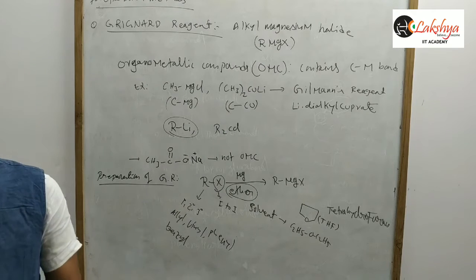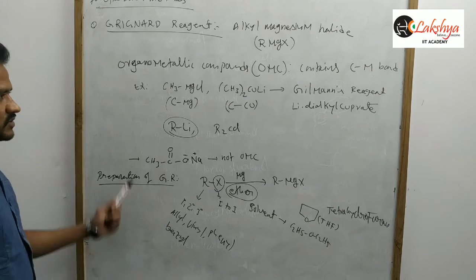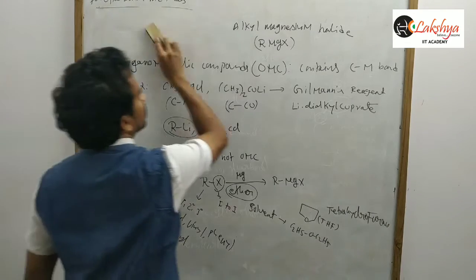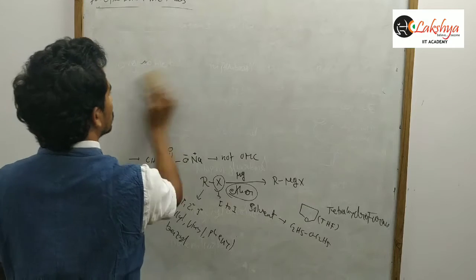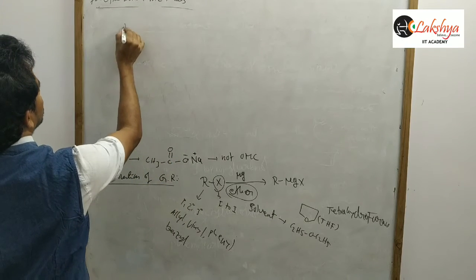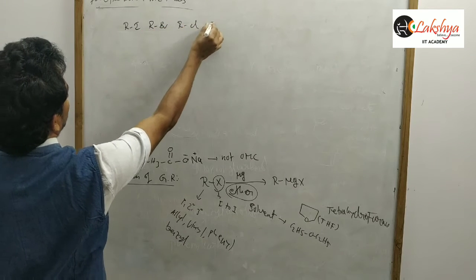what is the reactivity of alkyl halides? Alkyl iodide, alkyl bromide, alkyl chloride.